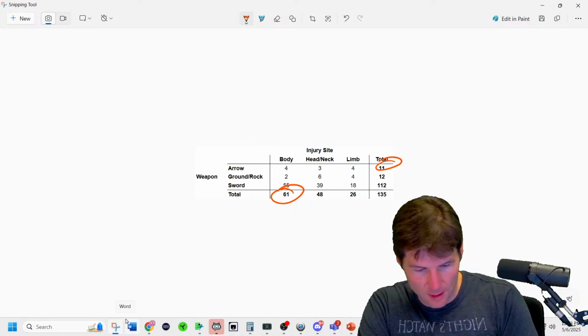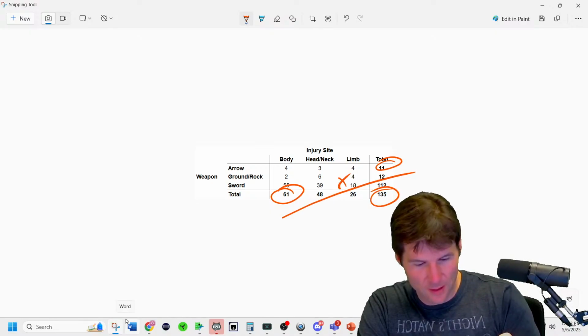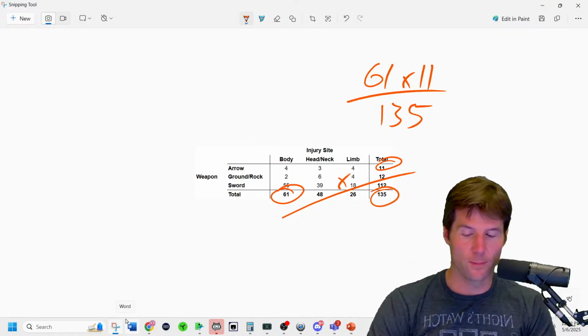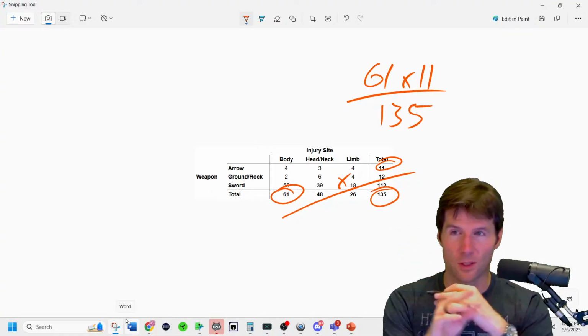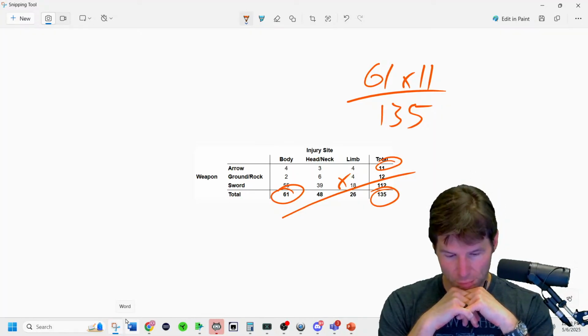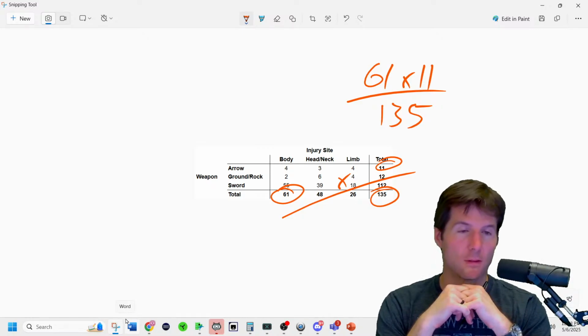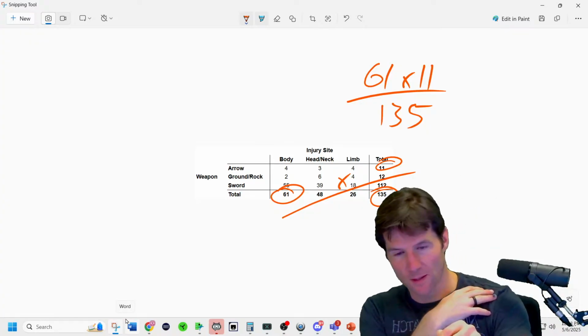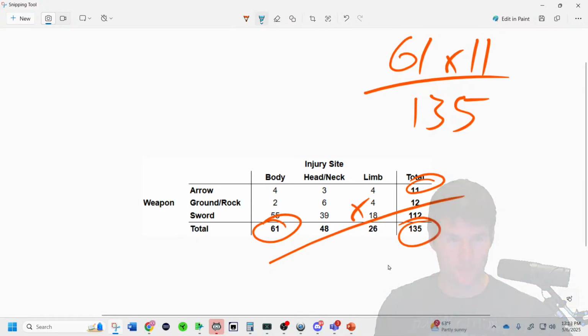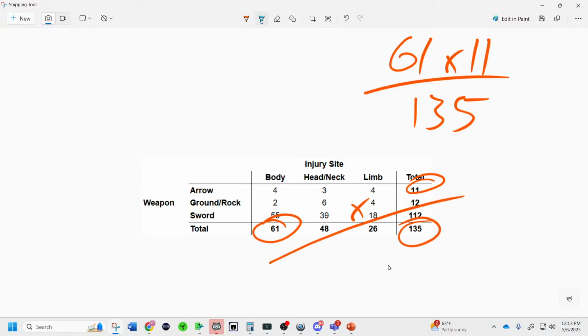This is going to find the expected cell count for what? Doing 61 times 11 divided by 135 is the expected cell count for what? You just crosshair it in. Where does it match? You should know this, which is going to be like 5 something. I don't know, 4.8. That's the expected cell count for what? We'll draw it on here once you do it. That math right there is the expected cell count for what? How many people we expect to be hit where, with a what?